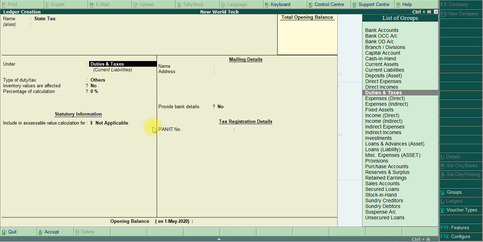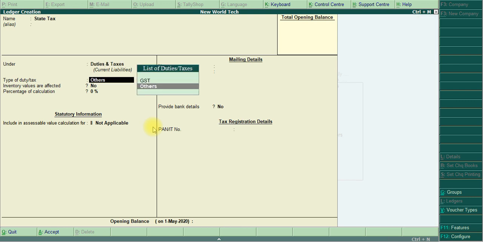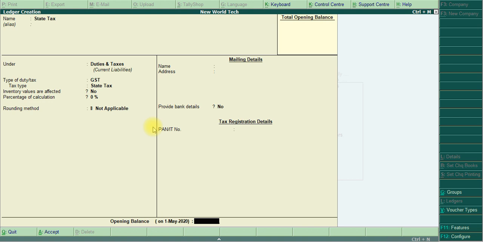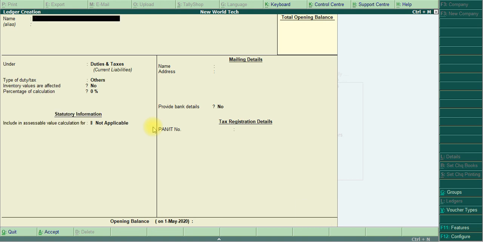Duties and taxes under group. Type of duty is GST. Tax type is a state tax. Just I enter clearly.